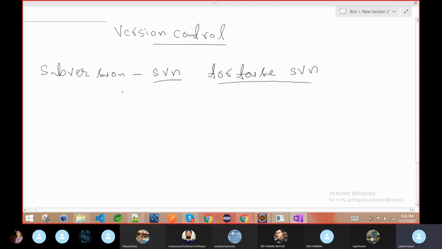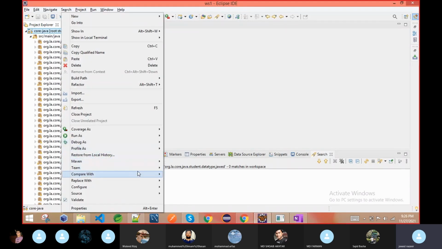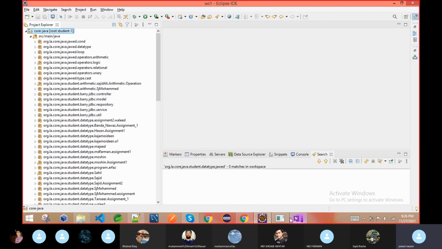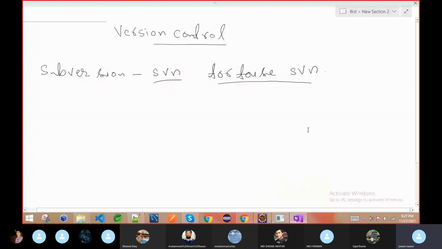We can commit the code, push the code, pull the code using Eclipse. We can do the git pull and push from here, like going here and doing pull, push and all those things. Another way is what we already downloaded, Git, and we can use the commands. This is similar to what was previously called Subversion, SVN. It is also to handle version control, means to manage the code. Here we are doing version control, means managing our code.